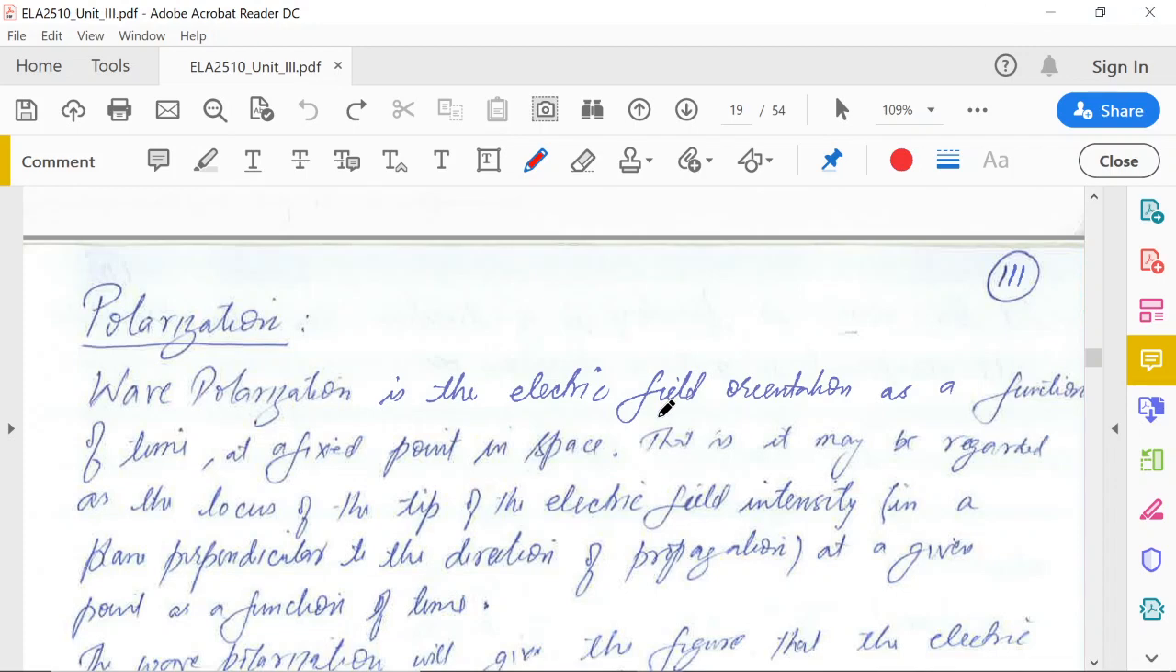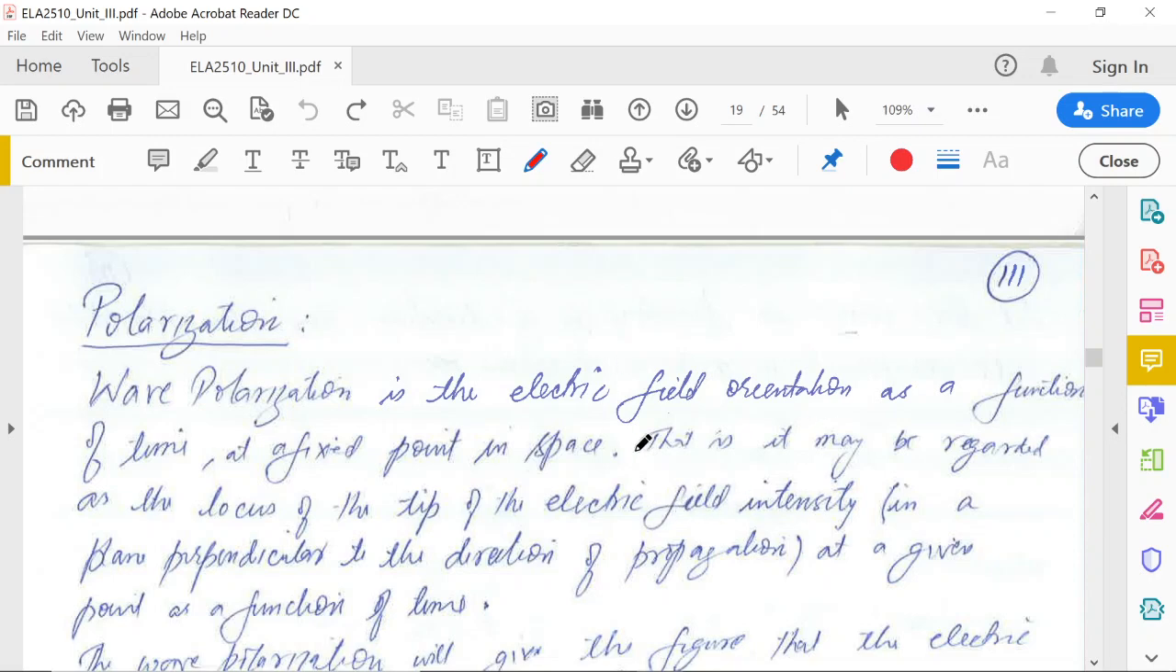So in this lecture, we will start the polarization of the wave. So what do you mean by the polarization? Wave polarization is the electric field orientation as a function of time at a fixed point in space.